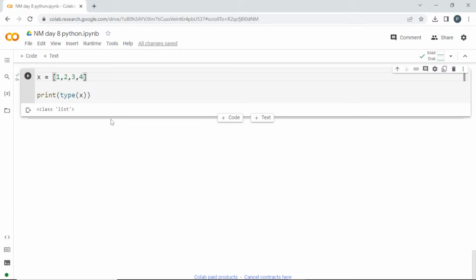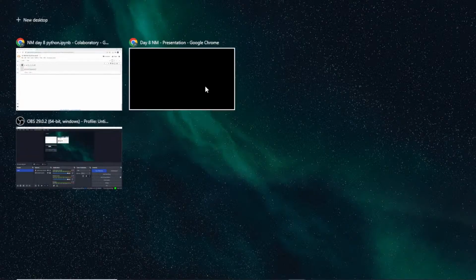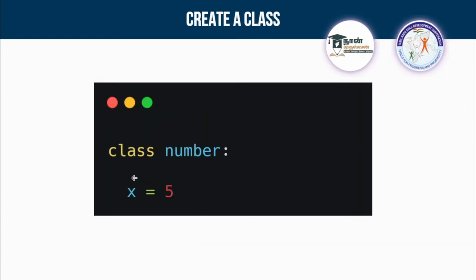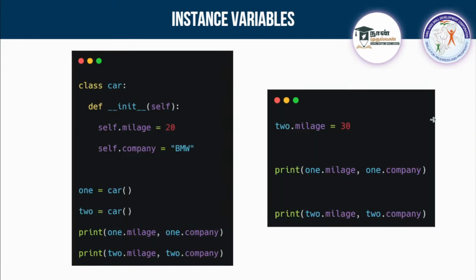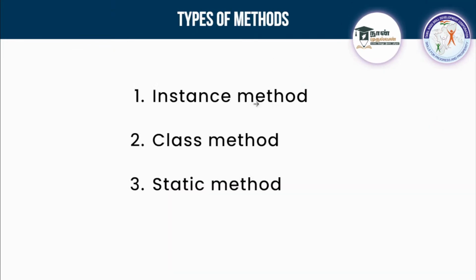Those are predefined, and if you want to create your own for better productivity, we create classes and objects. So you can create a class, an object, a function. They have created some, we can use those, or additionally we can create our own also. Is it clear, guys? Another thing: if you are storing some variable inside a class, it is called a variable, or otherwise you can call it an attribute, and a function inside a class is called a method. Now we will see the different types of methods in class and object. Can we start, guys?